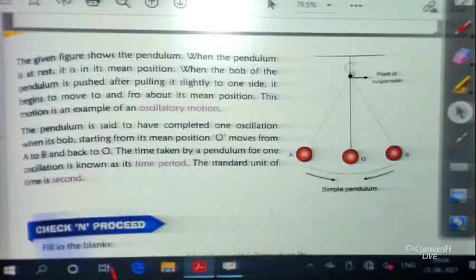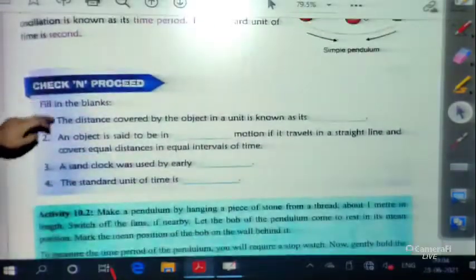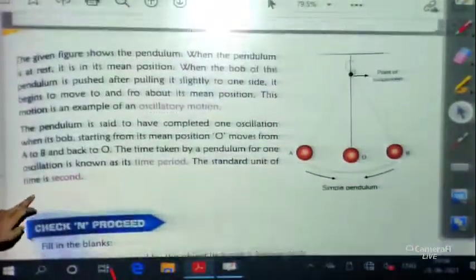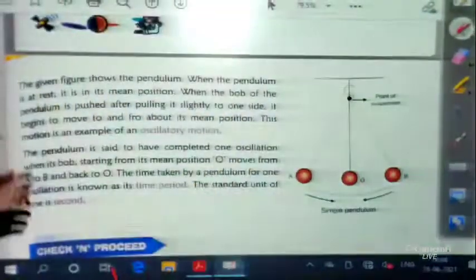Now you can see here the picture you are most familiar with.